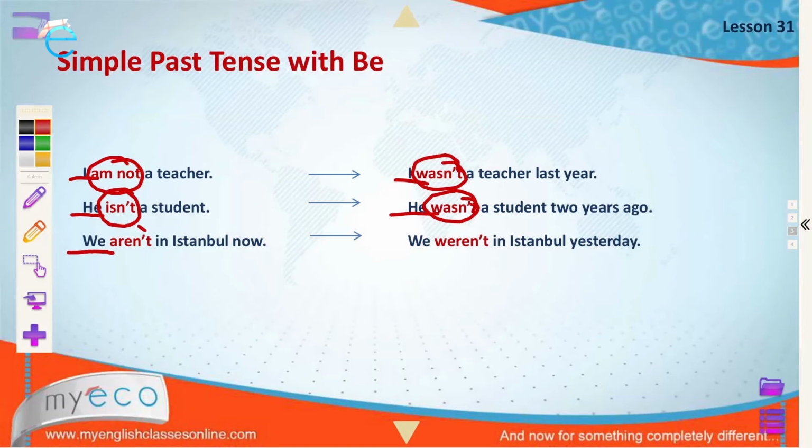With the simple present tense, we use we aren't in Istanbul now. But with the simple past tense, we use we weren't. We weren't in Istanbul yesterday, for example.